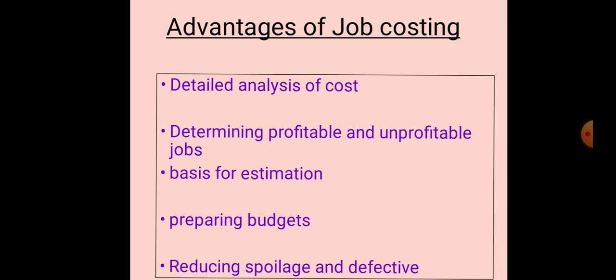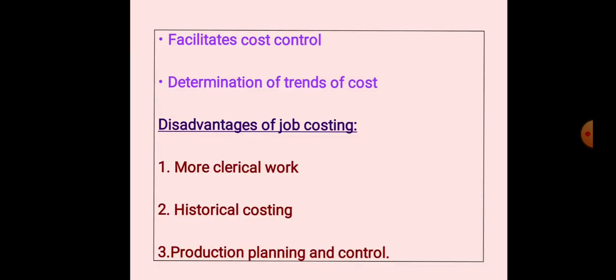Next one, facilitate cost control. It facilitates cost control by enabling comparison of actual cost with the estimated or standard cost. We can control the cost by comparing the actual with the estimated. Next, determination of trends of cost. The detailed cost records of the past year are used for statistical purposes in the determination of the trends of the cost of different types of jobs and their relative efficiencies.